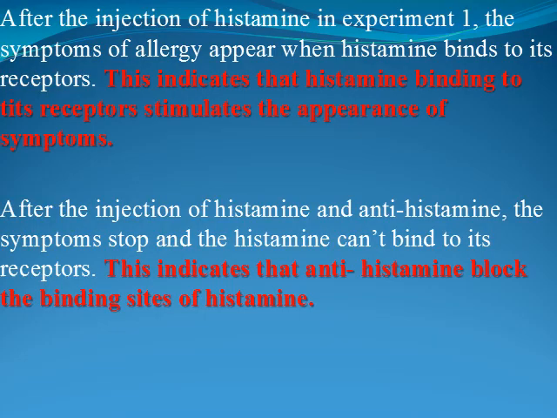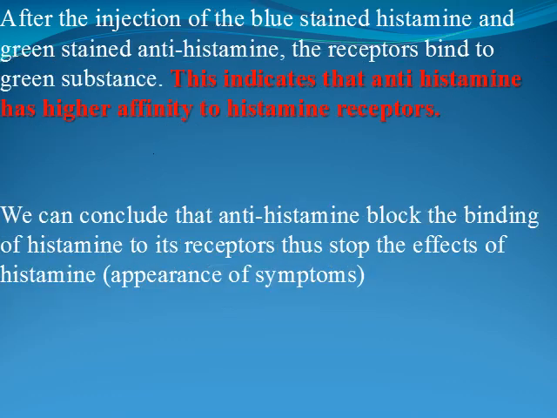Interpret these experiments. After the injection of histamine in experiment 1, the symptoms of allergy appear when histamine binds to its receptor. This indicates that histamine binding to its receptor stimulates the appearance of the symptoms, while after the injection of histamine and antihistamine medicine in experiment 2, the symptoms stop and the histamine can't bind. So what does this indicate? This indicates that antihistamine blocks the binding site of histamine.